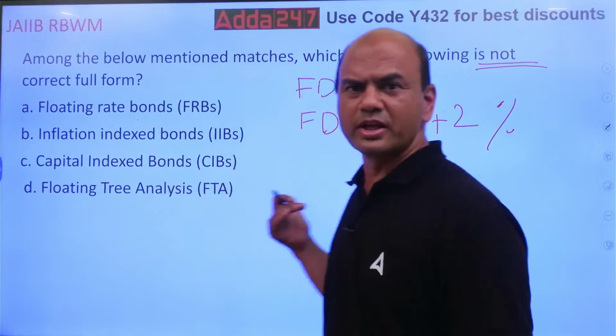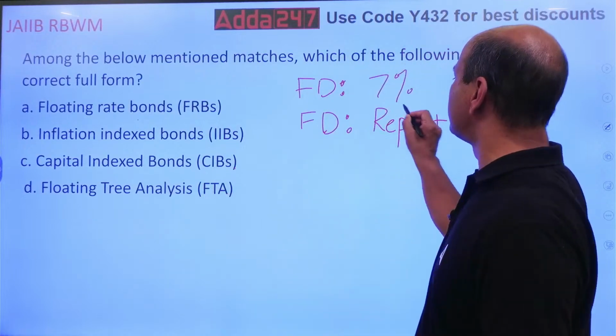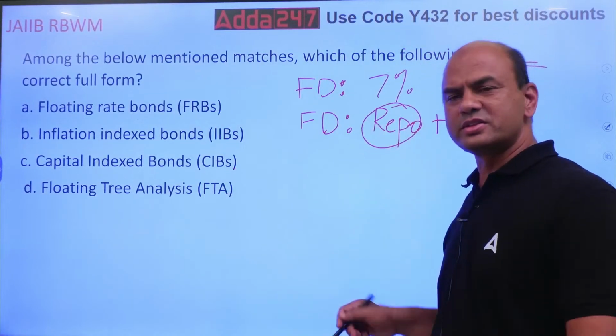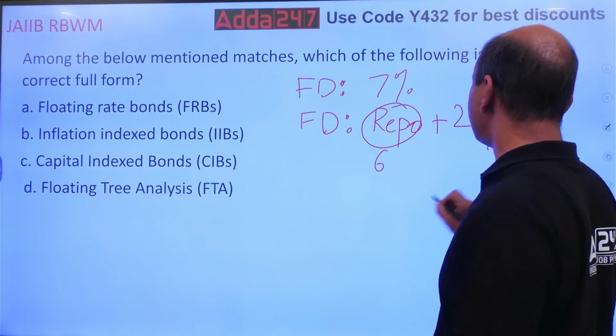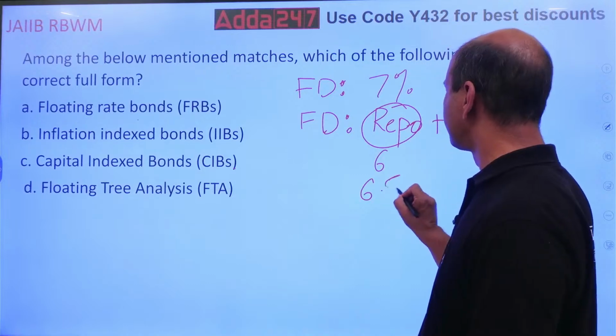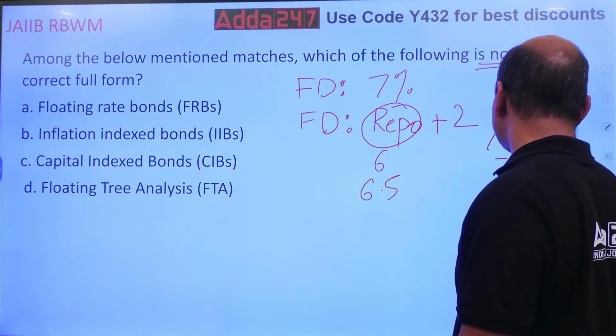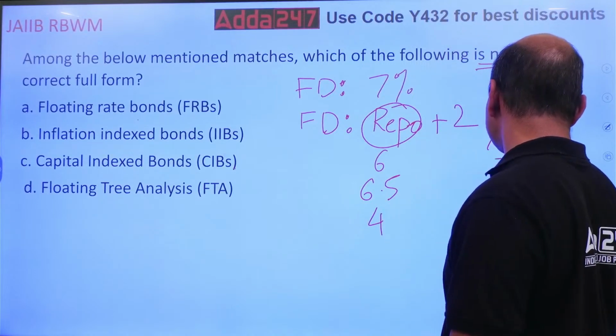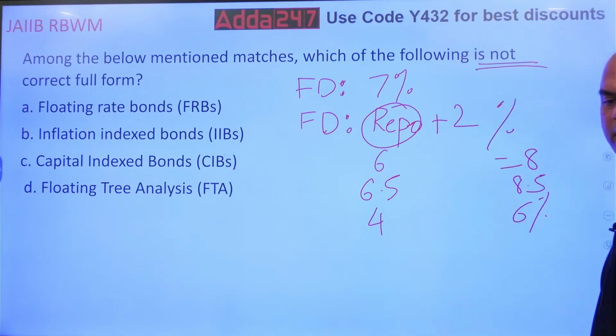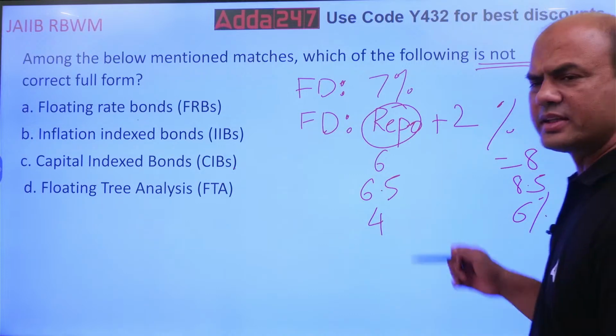So these are floating rate. Floating rate means as the repo will change, your rate will also change. If repo is right now 6, you'll get 8%. If repo is 6.5, you'll get 8.5. If repo goes down to 4, you'll get 6%. So the logic is like this. Okay, floating rate. So that is correct.